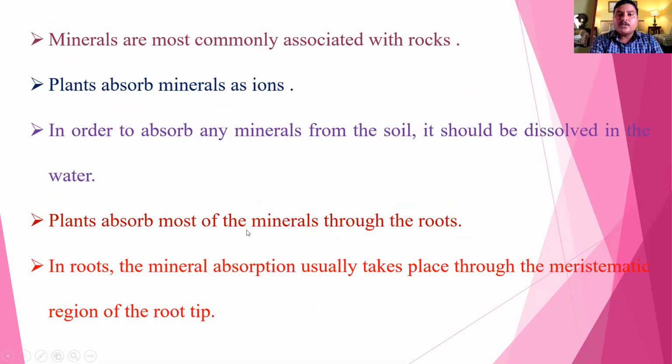Plants absorb most of the minerals through the root, particularly the meristematic region or root hair region. Maximum absorption of water as well as minerals takes place there. In root, the mineral absorption usually takes place through the meristematic region of the root tip.